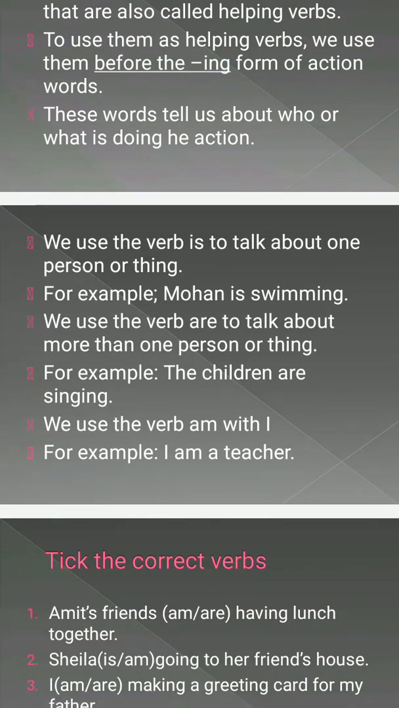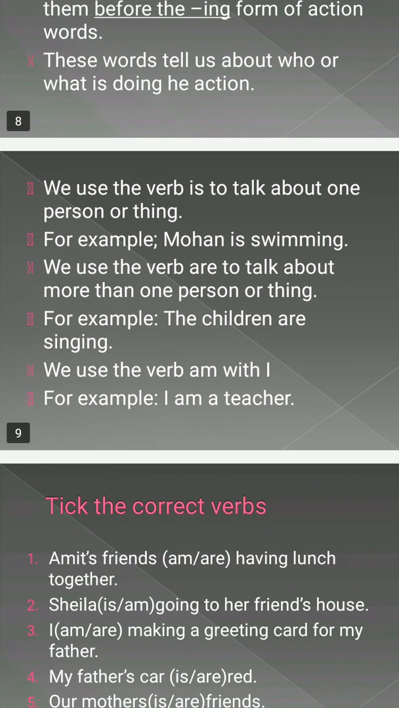We use the verb is. When we use the verb is, how is it used? Firstly, we will learn how we use is. Is is used to talk about one person or one thing. When only a singular person or thing is there, we will use is. As Mohan is swimming. We use is, am, are before the verb plus ing, and is is used for singular. Mohan is learning. Priya is talking.